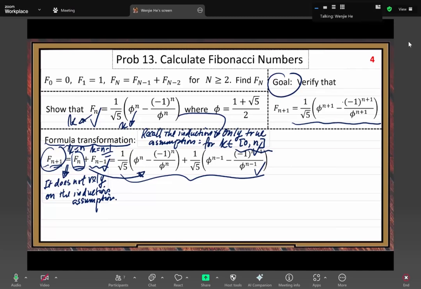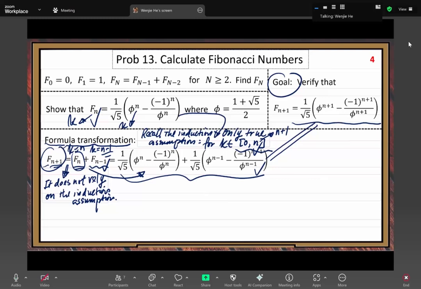Think about it: if we verify it's correct, can we extend our range to cover m plus 1? Yes, you can see it, because our induction hypothesis statement is valid for m plus 1. That's the nice thing. But whether these two expressions are the same, at this point we cannot see it, right?